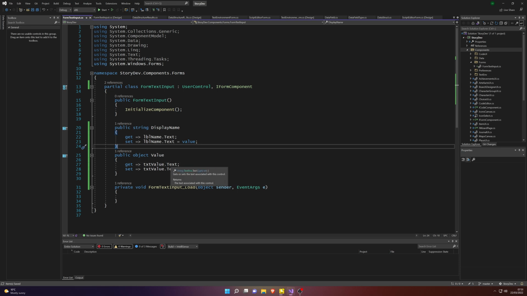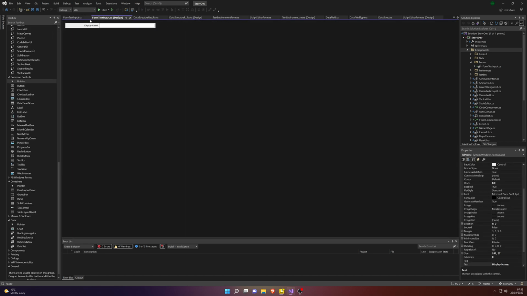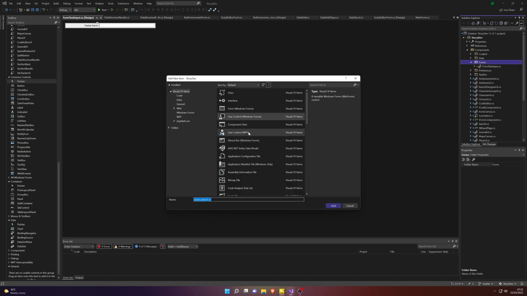Need to cast there to make sure that we actually assign the correct type to the text field there. Property, I should say.